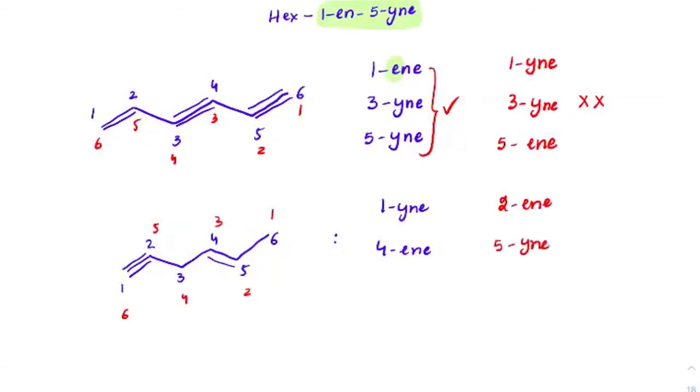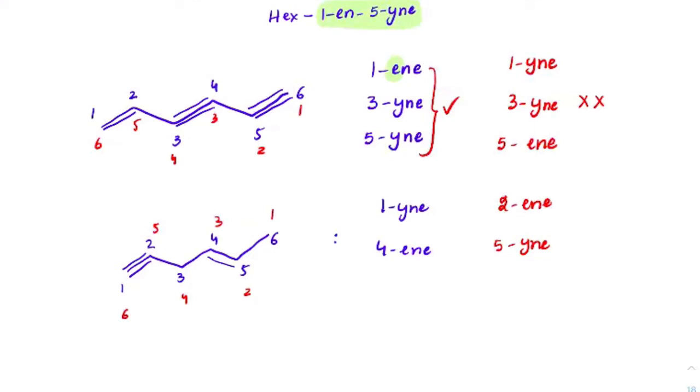Got it? Understand this. The sum of the locants is more important than anything else. Now in the earlier example, they are all coming at the same position, and the least locants are the most prioritized, but there both of them are becoming the same position.